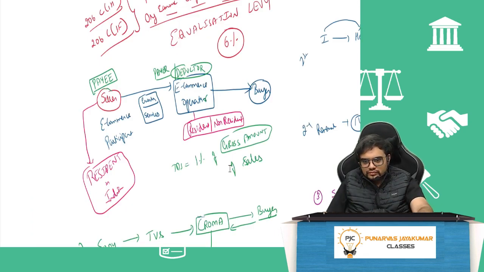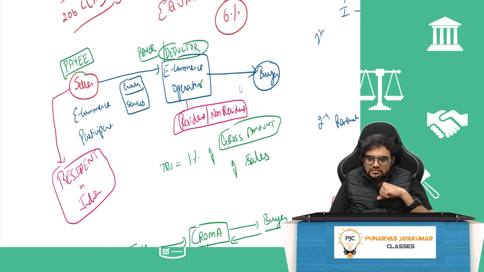194O. Very simple. E-commerce operator, you have Amazon, etc. And in Amazon, you will have both seller as well as buyer, as we know. The seller is called the e-commerce participant. Amazon is the e-commerce operator, can be resident or non-resident, and the buyer can be anybody. Now the question is, the seller is selling goods and services through the e-commerce operator to the buyer. The buyer will pay money and the issue is closed. When the e-commerce operator is giving money to the seller, should he deduct TDS is the question. The answer is yes under 194O.